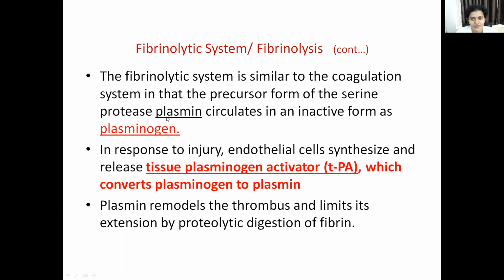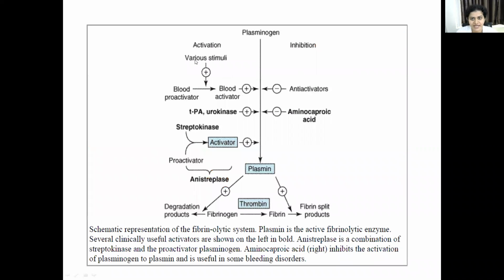Now the fibrinolytic system, I shall explain in this diagram. This is plasminogen, which is an inactive enzyme, and this is mostly secreted by the endothelial cells. So this is plasminogen, which is inactive. It gets converted to the active enzyme called plasmin. There are some activation stimuli and also inhibitory stimuli. The inhibitory drugs are aminocaproic acid and tranexamic acid, which I taught in my last class, that inhibit the conversion of plasminogen to plasmin. So they are called antifibrinolytics.